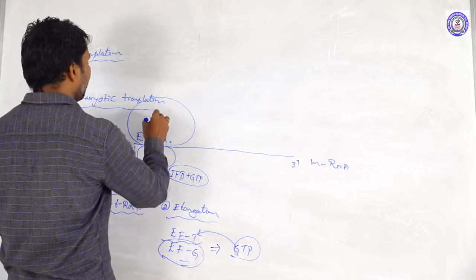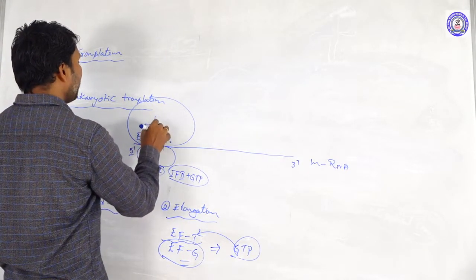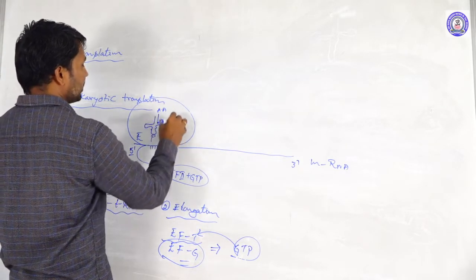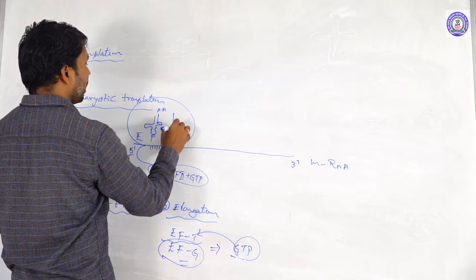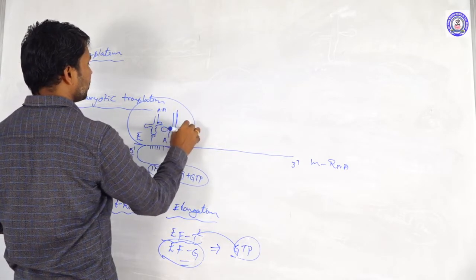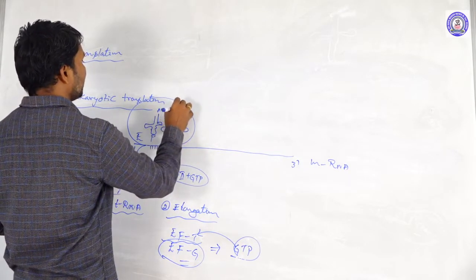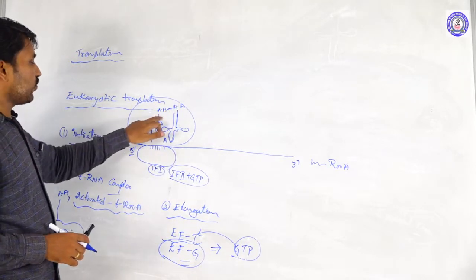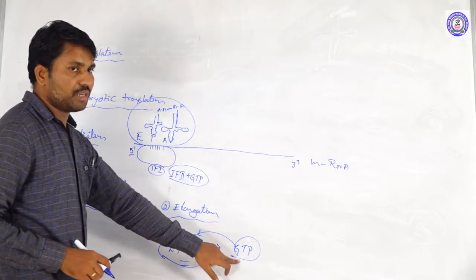At the same time, the peptide bond forms between the first amino acid and this amino acid. So here the peptide bond is forming using the GTP.